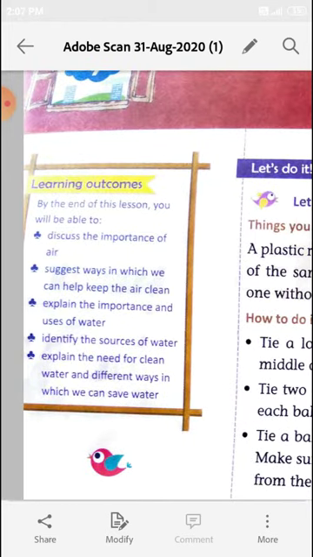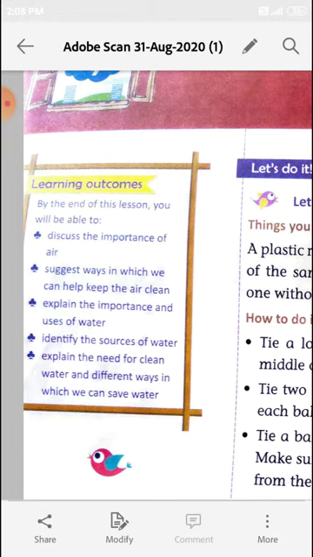Now we will gain some important knowledge from this chapter. By the end of this lesson, we will be able to know the importance of air and in which way we can help keep the air clean.